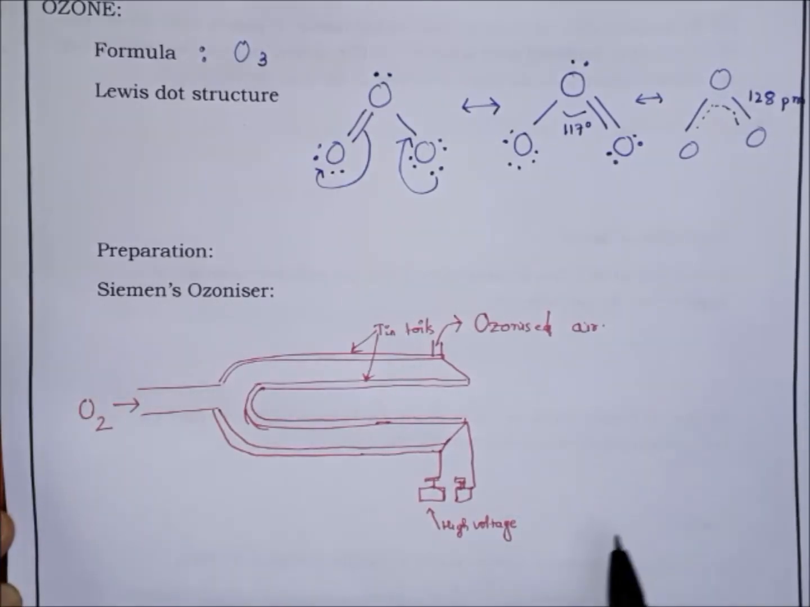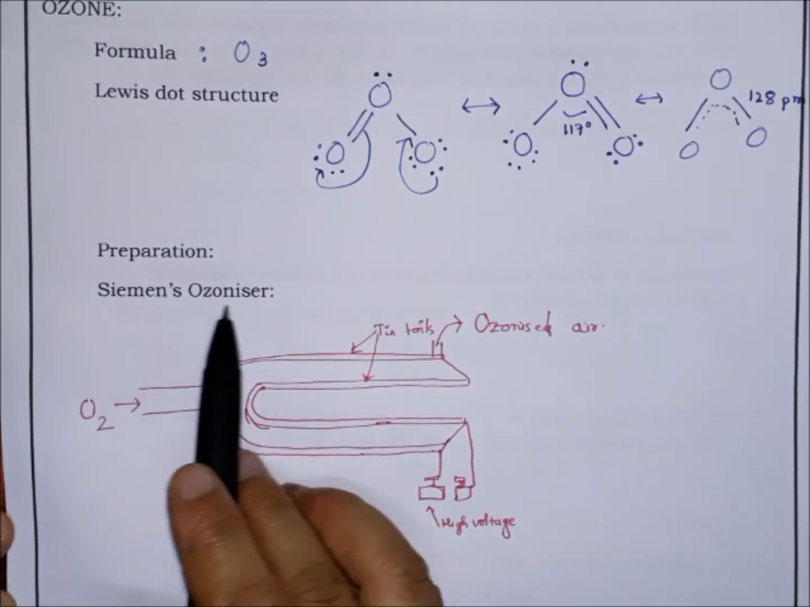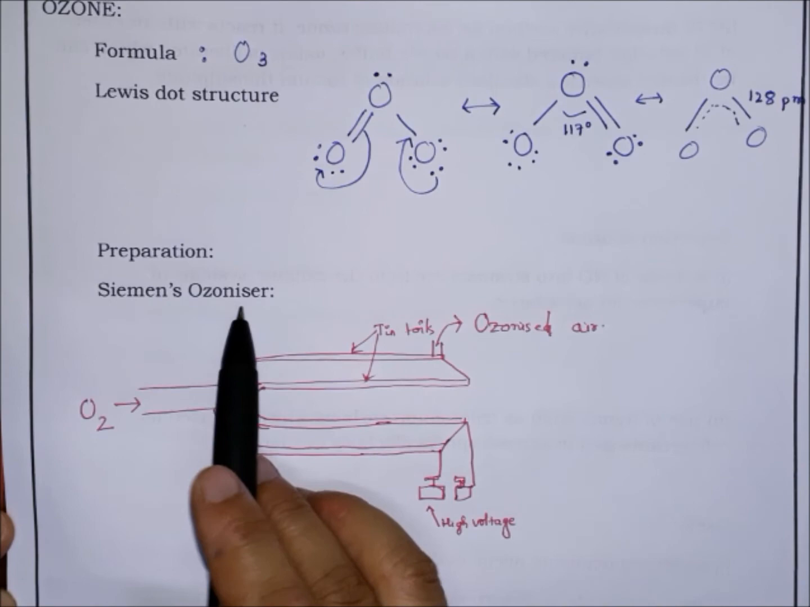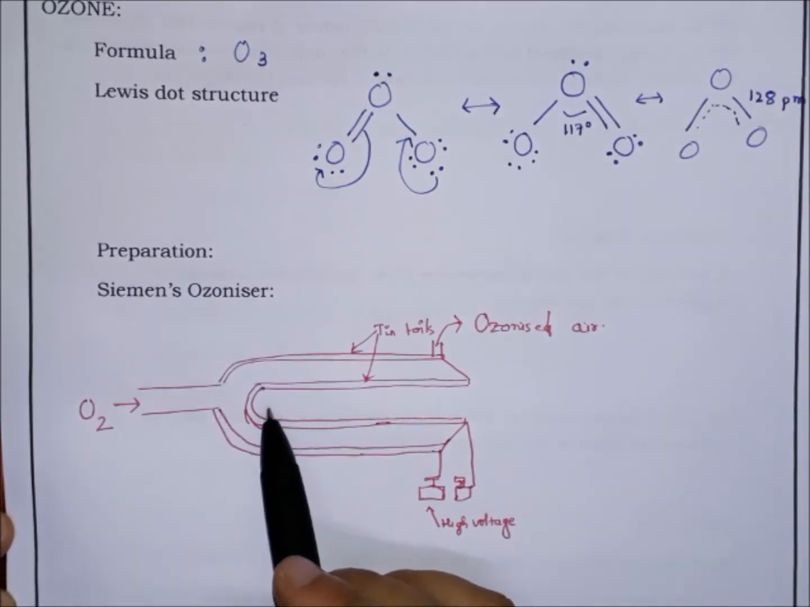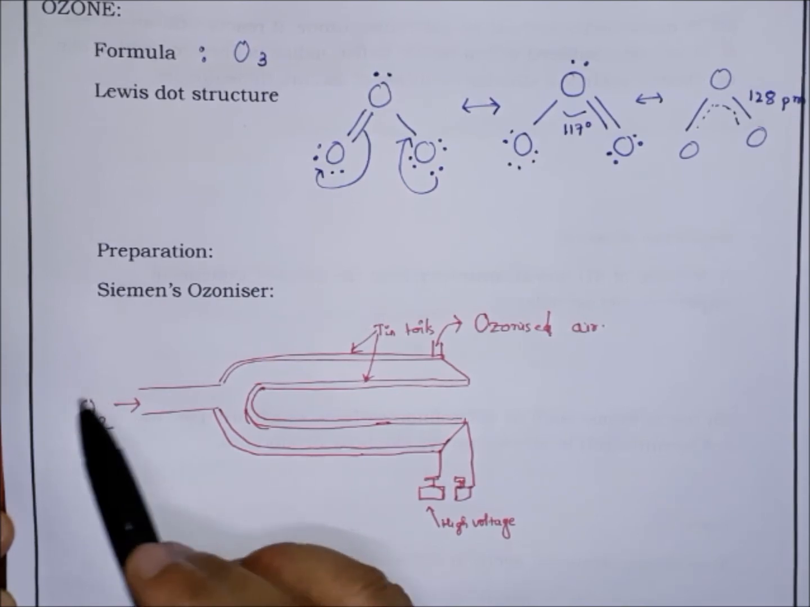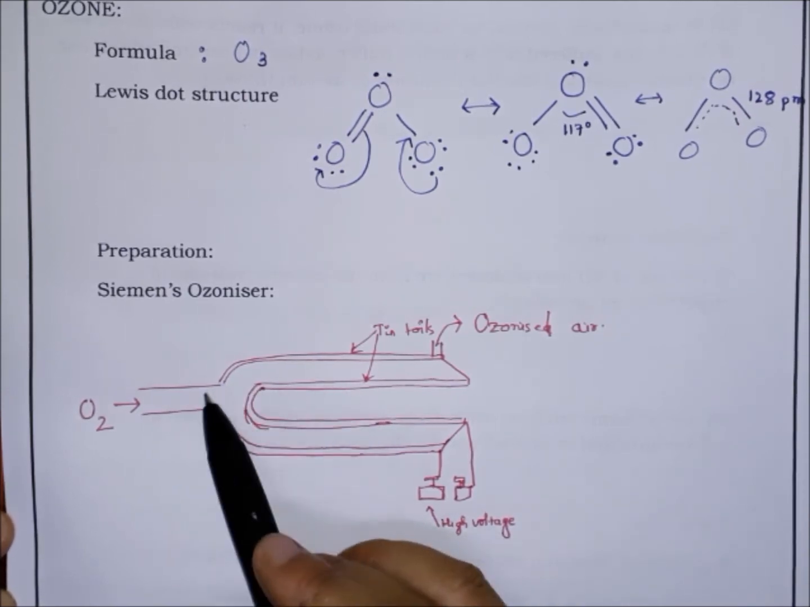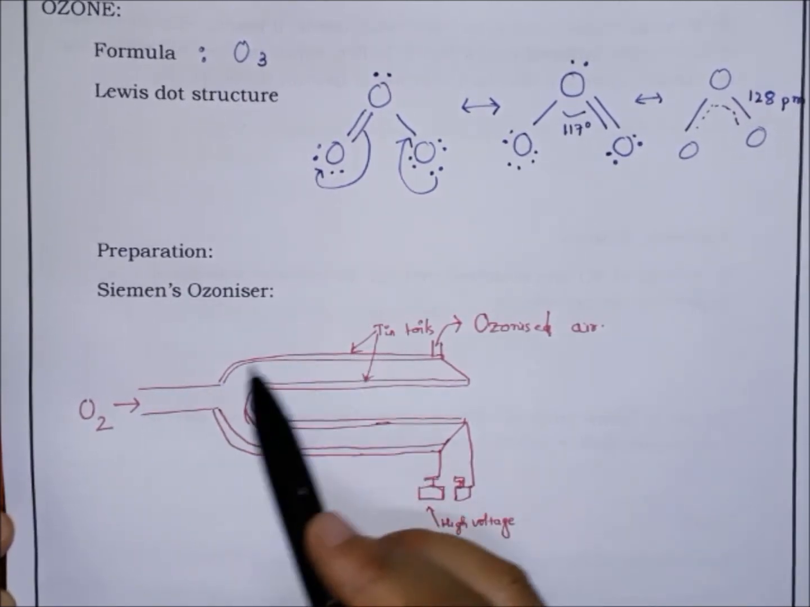Now next is the preparation of ozone. Ozone is prepared in Siemens ozonizer. In this process, a slow stream of pure and dry oxygen is passed through a silent electrical discharge in the Siemens ozonizer.